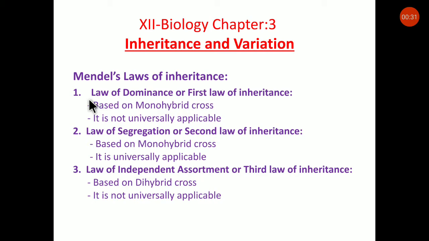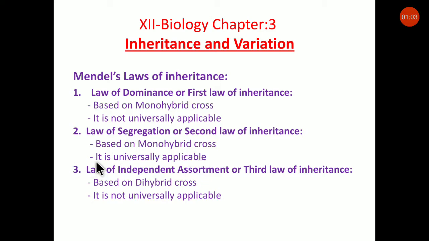The first law is the law of dominance or first law of inheritance, which is based on monohybrid cross and it is not universally applicable. Second, the law of segregation or second law of inheritance, which is based on monohybrid cross and it is universally applicable.